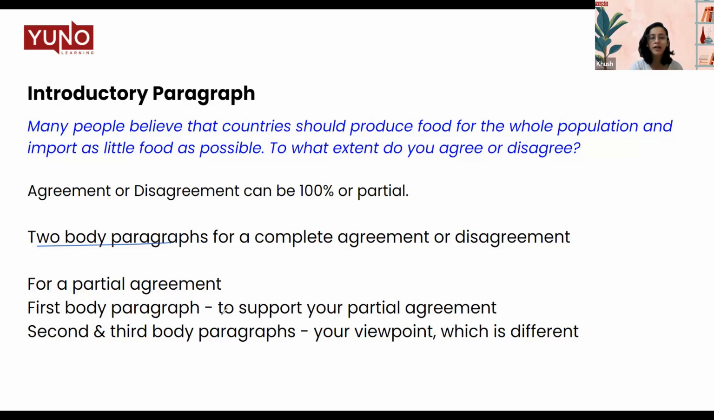So for the first body paragraph, if you have a partial agreement, you will support the partial agreement. And then the second and third body paragraphs will be the other view that you're going to discuss. So we know agreement and disagreement essays require simple body paragraphs. So today in our sample essay, we'll be discussing how we can go about partial agreement, because this is what a lot of the time students have an issue with. So let's start with the introduction.